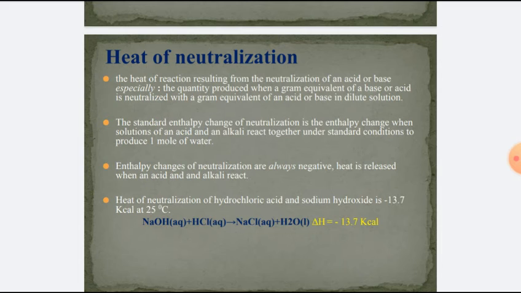Enthalpy changes of neutralization are always negative because heat is released when an acid and an alkali react. For reactions involving strong acids and alkalis, the values are always very closely similar. That varies slightly depending on the acid-alkali combination.